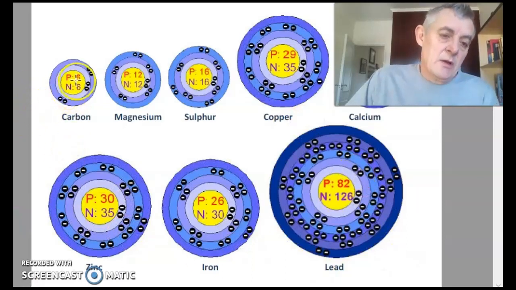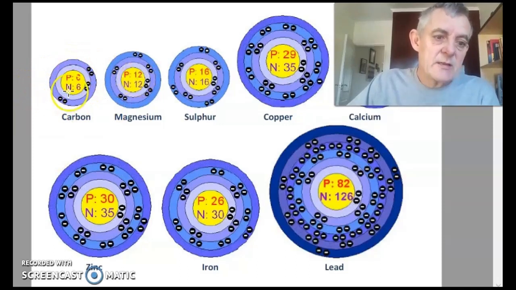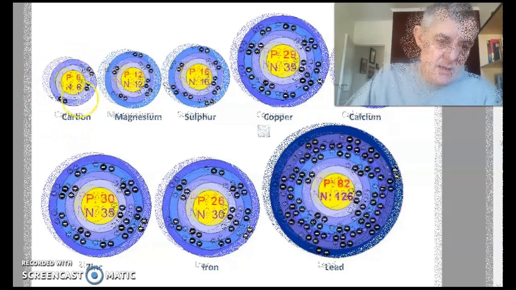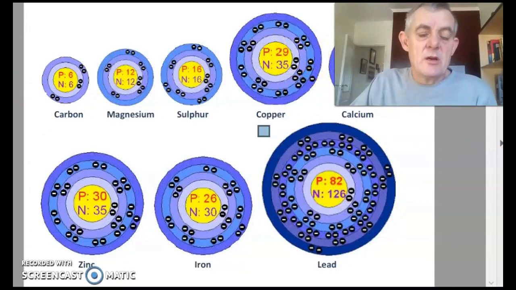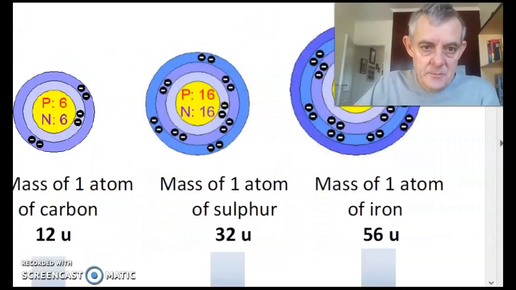So instead of asking you to count the actual number of protons and neutrons, that symbol there, P6, is protons 6, N is the neutrons 6. So carbon has 6 protons and 6 neutrons. Let's now use that to look at the molar mass of different substances.